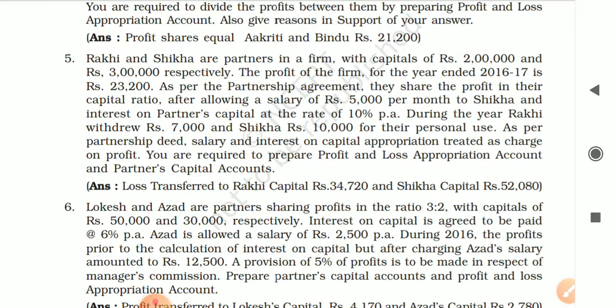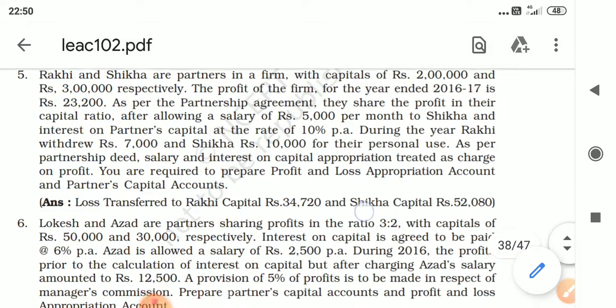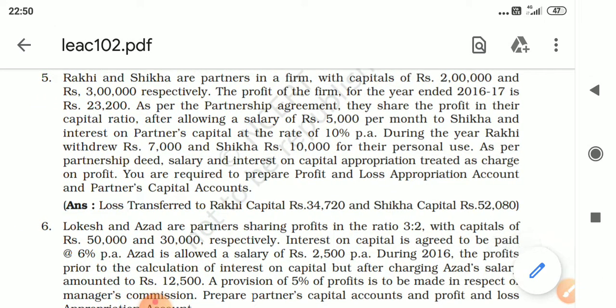So in this question, clearly it is given profit is capital ratio, that is 2:3. Then after allowing a salary of rupees 5,000 per month to Shikha and interest on capital at 10% per annum.